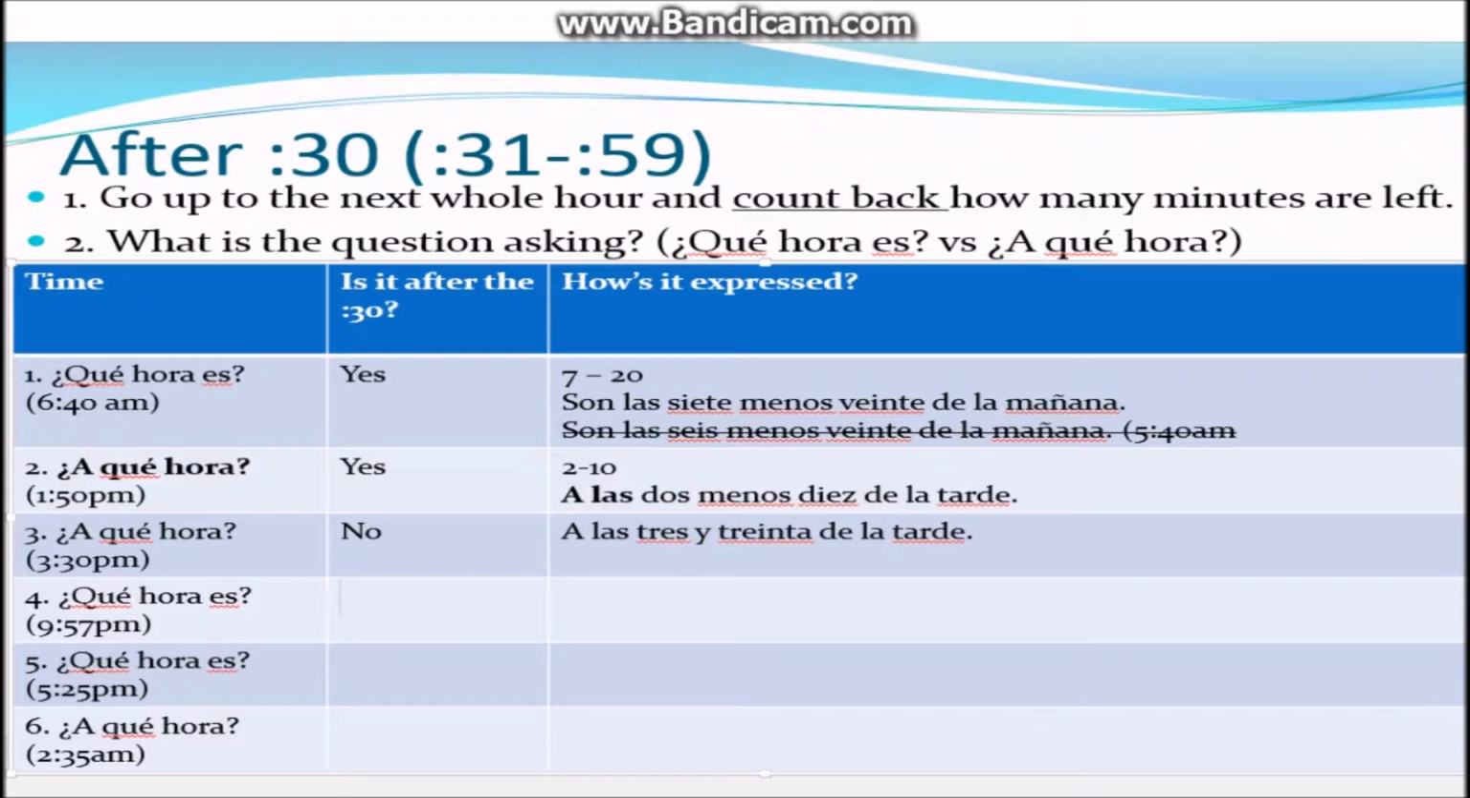9:57 p.m. And the question that's being asked is ¿qué hora es? Is it after the 30? Definitely. So what do we need to do?